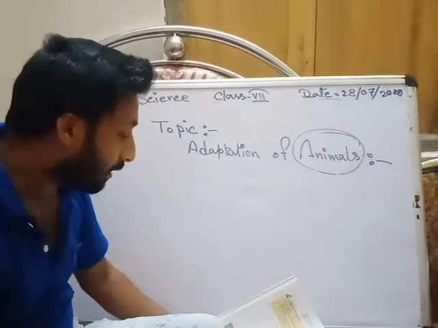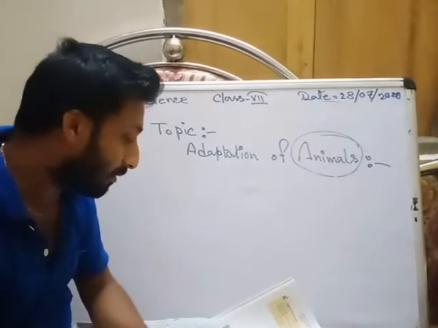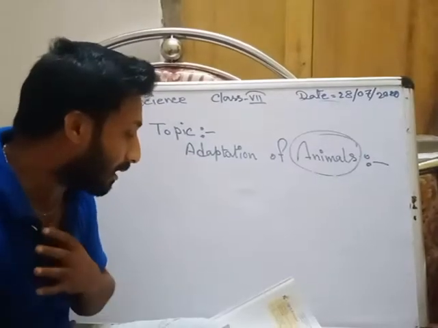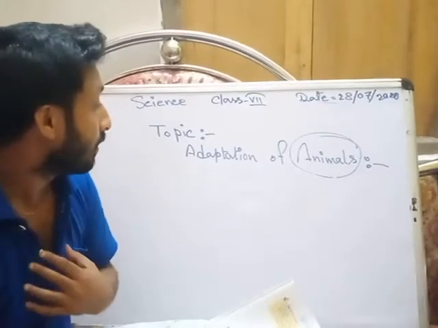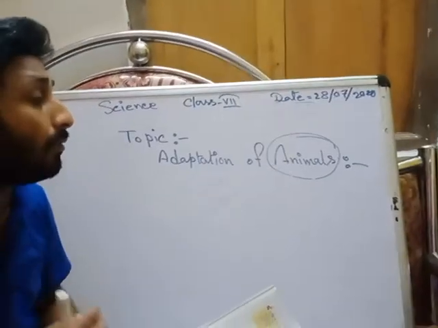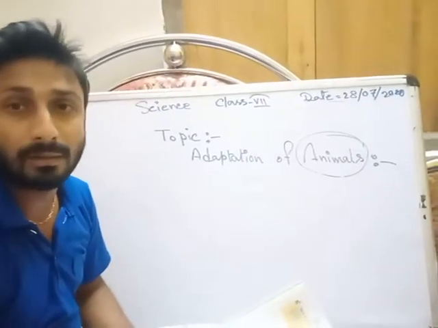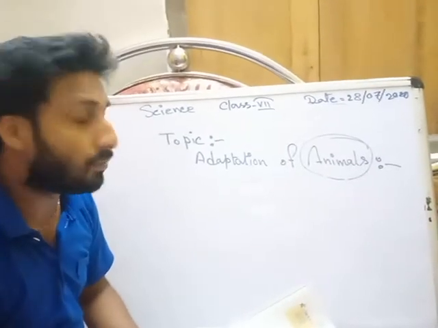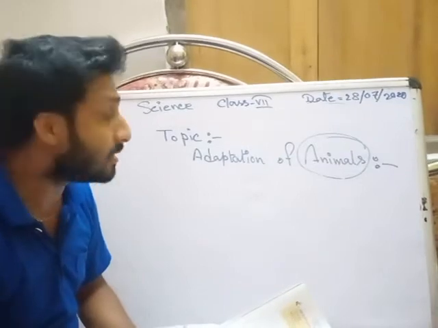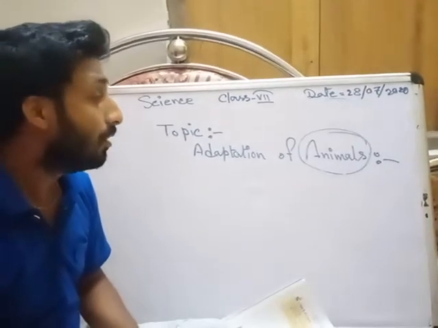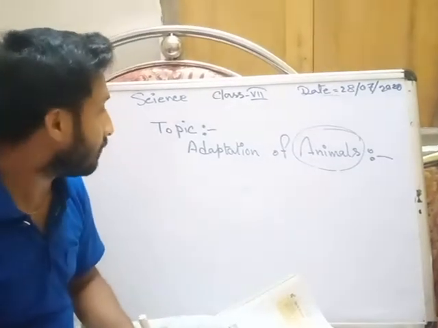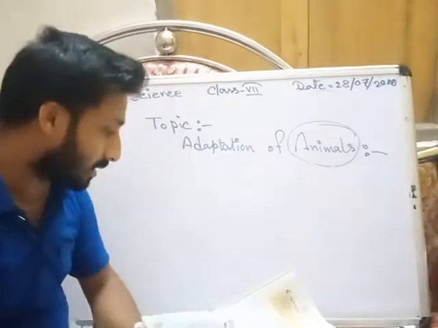The features or characteristics of an organism which enable it to live or to survive in its habitat are called adaptation. That means by this changeable situation, animals will adapt. Animals will change their characteristics to survive. This is called adaptation.